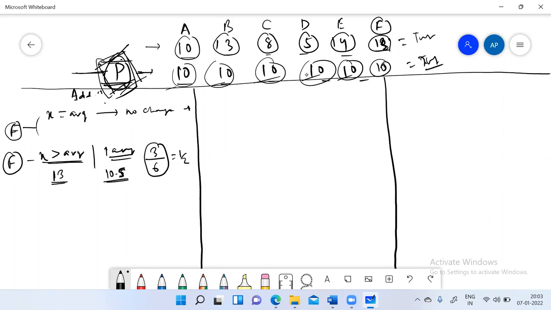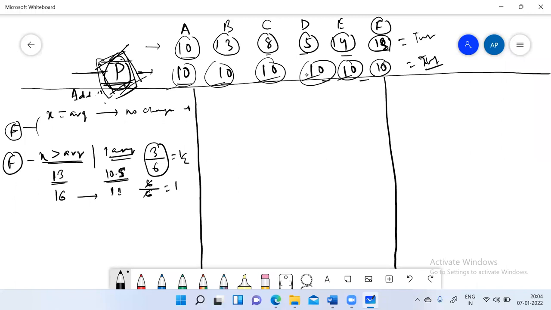Okay? Similarly, if we say that F has 16 chocolates, how much would the new average have been? 11. Very good, you are very smart. Because now we have 6 chocolates extra and we have to divide among 6 students, so 1. So this is the case when the number being added to the group is greater than the average.